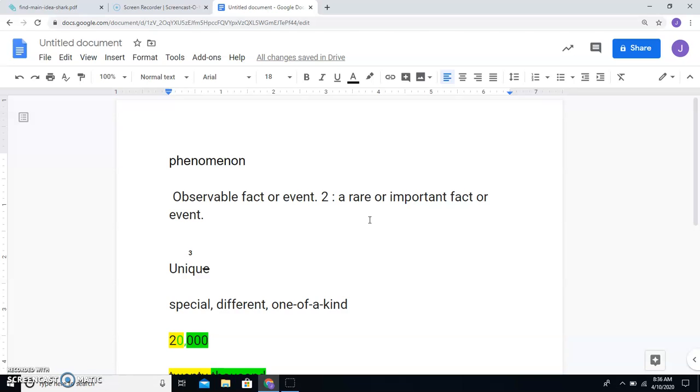Let me give you an example. I could say, every day at WSCS, students go to lunch. And that really wouldn't be a phenomenon. Of course you go to lunch. You have to eat every day when you're in school, right? So what if I said, the students of WSCS went to lunch in the dark? Or maybe if I wanted to be more accurate, I would need to say, the students at WSCS almost ate lunch in the dark. That was a phenomenon.